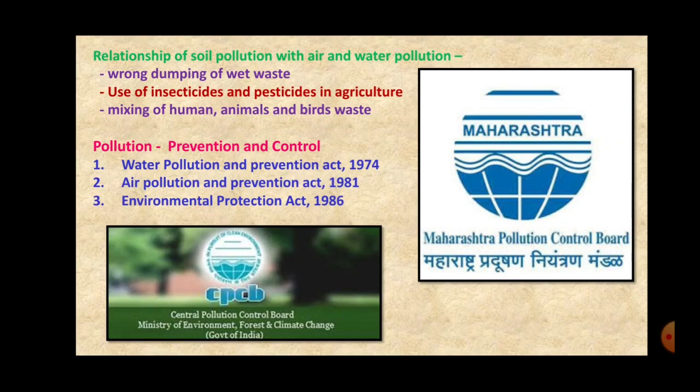The very first one is the Water Pollution Prevention Act, which was given in 1974. Second is the Air Pollution Prevention Act, which was given in 1981. And the third one is the Environmental Protection Act, that was given in 1986.